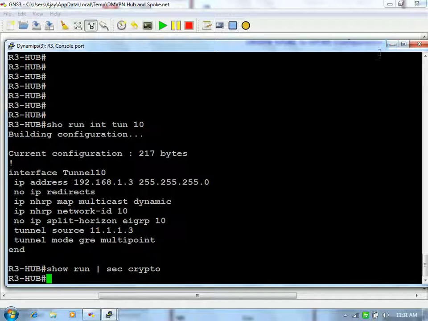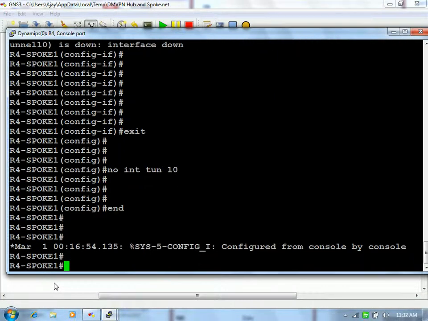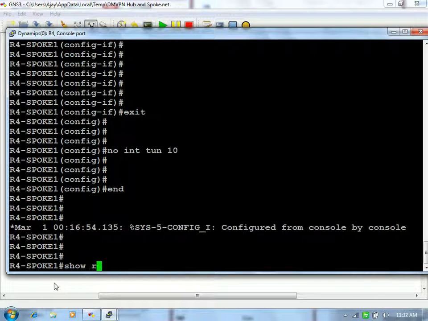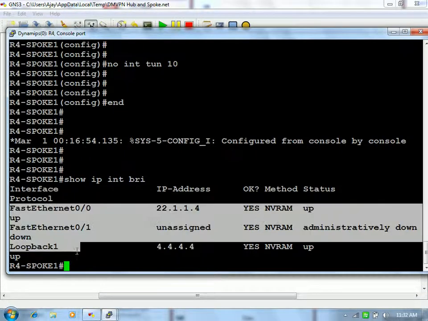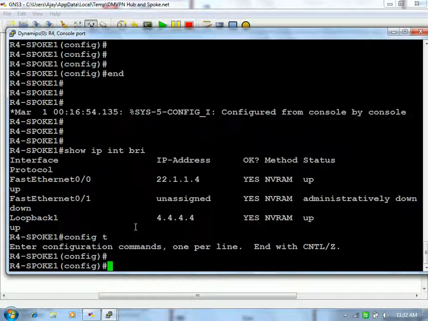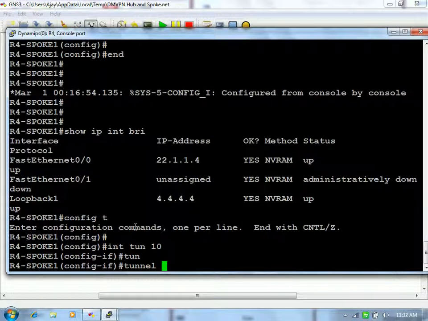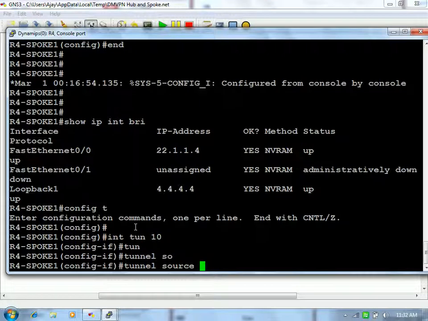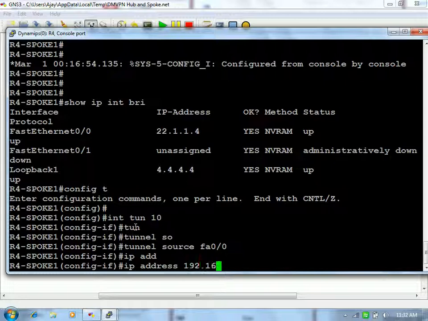Now, at the hub side I am not making any changes. At the spoke side, I have deleted the tunnel interface as well from yesterday's topology. So in IP interface brief, I don't have any tunnel interface. Okay, so let's get started with the configuration of the tunnel interface. Interface tunnel 10. What things do I have to configure on this spoke side? Tunnel source FA0/0, IP address 192.168.1.4, not 11 or 22.